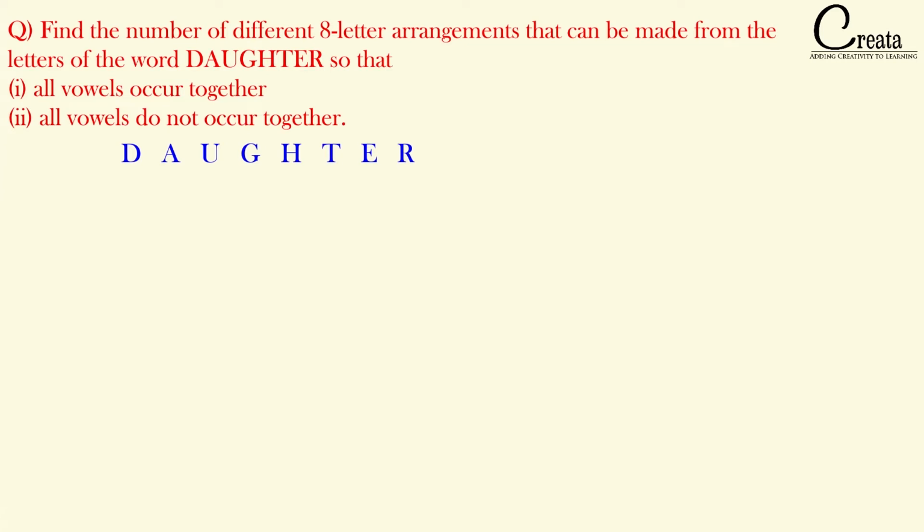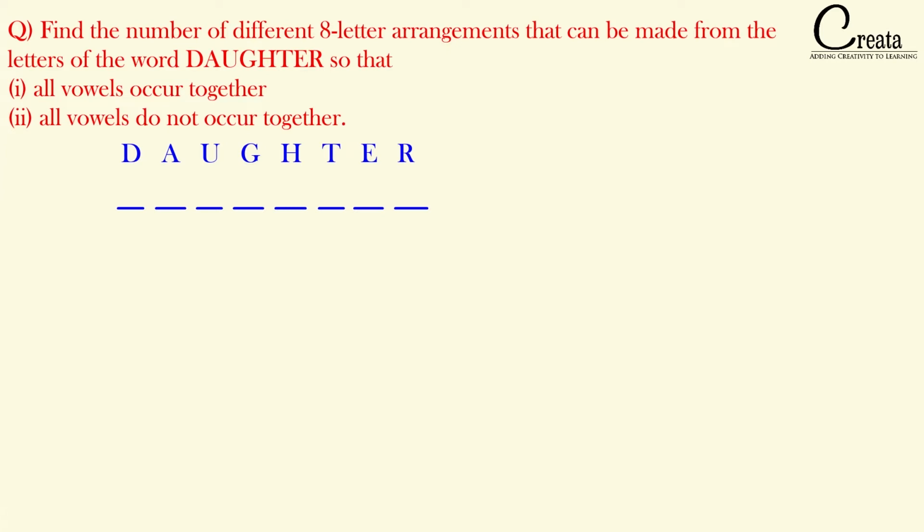So basically we have to form the various 8-letter arrangements that we can form using the word DAUGHTER. Two conditions are given. In the first condition, we have to put all the vowels together, and in the second condition, we have to put all the vowels not together. So basically this is two questions. So let's approach this question.